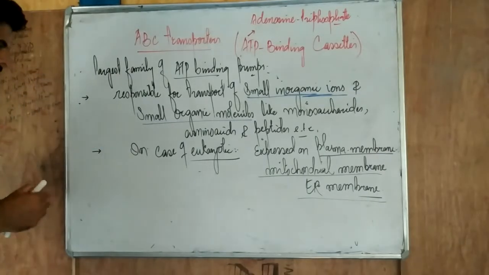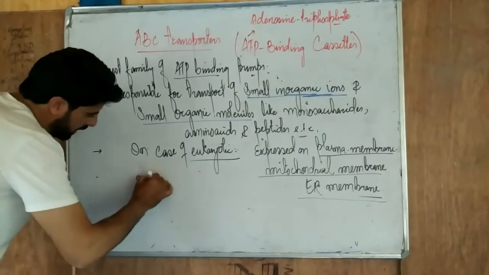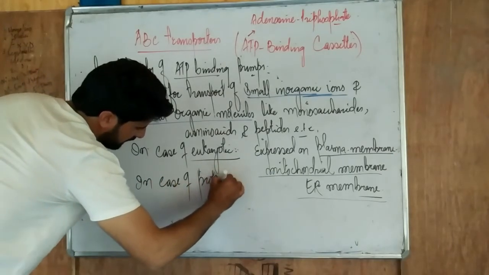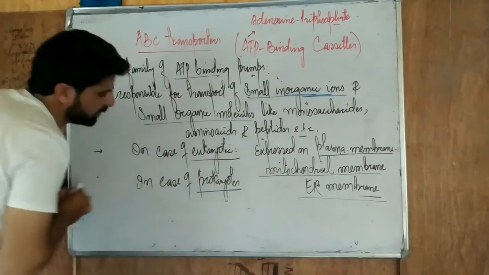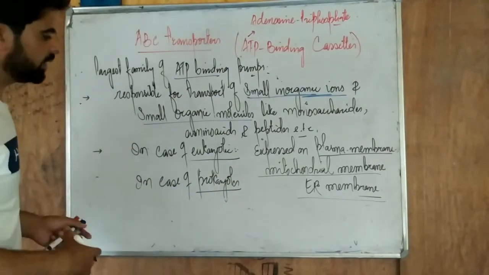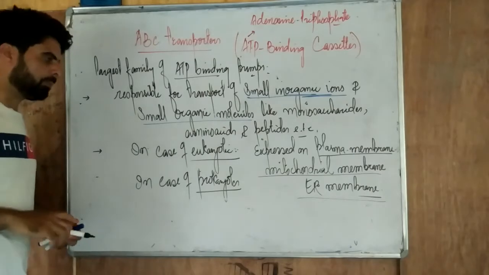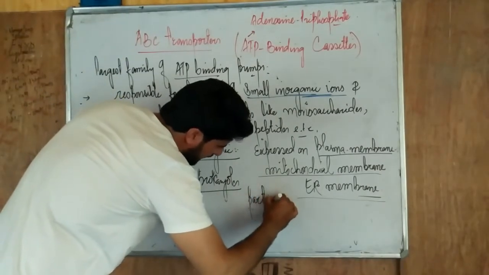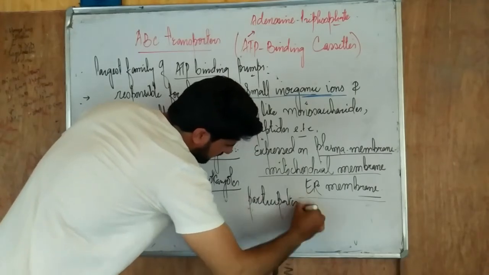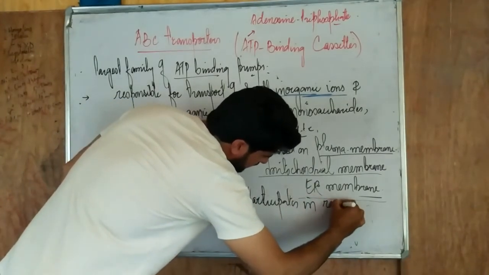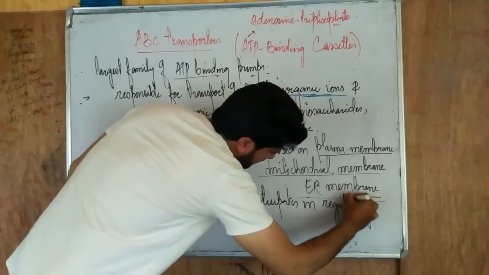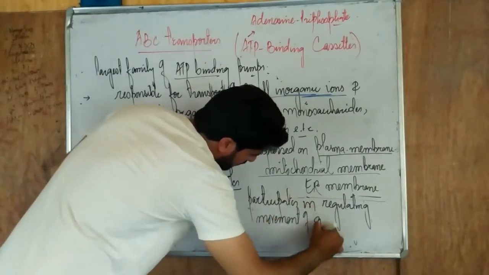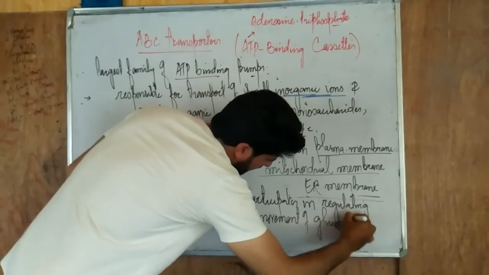Now in case of prokaryotes, that means the cell which has a primitive type of nucleus, or which is an initial type of cell, we can also call it. In case of prokaryotes, it participates in regulating the movement of glucose and lactose.